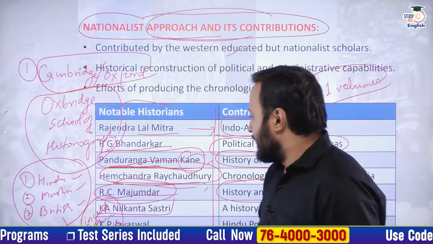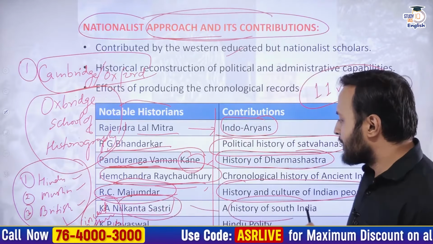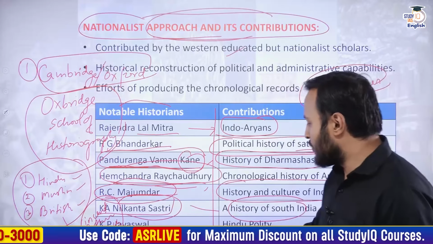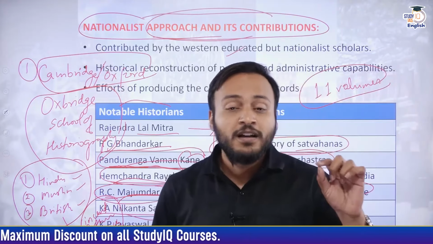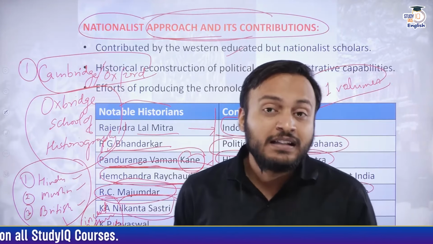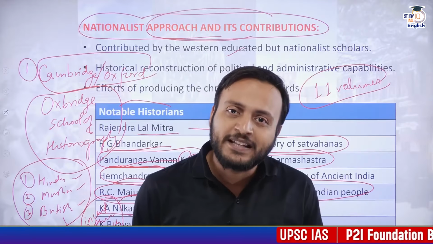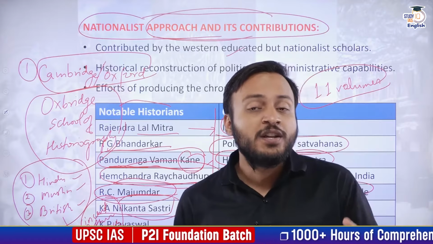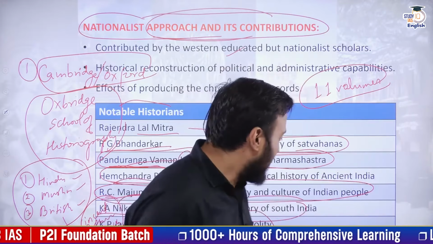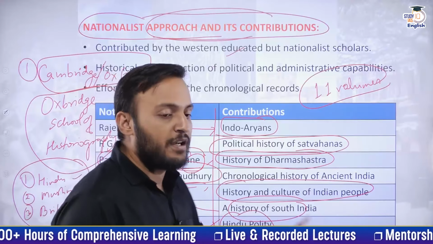Then Neelkant Shastri wrote about the history of southern India. Then K.P. Jaiswal wrote about Hindu polity. Hindu polity is the book that has given us the proof that ancient India had republics. The book from which we know about the republics was written by K.P. Jaiswal, and it is called Hindu Polity.